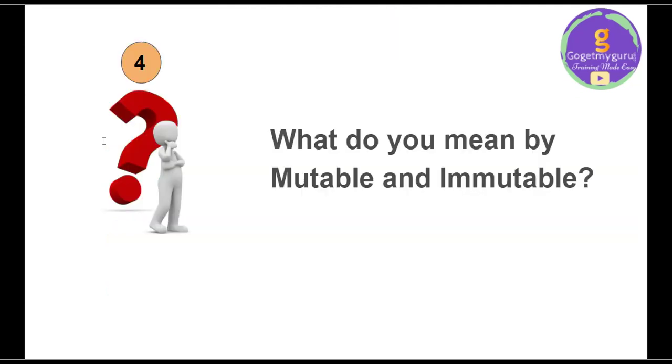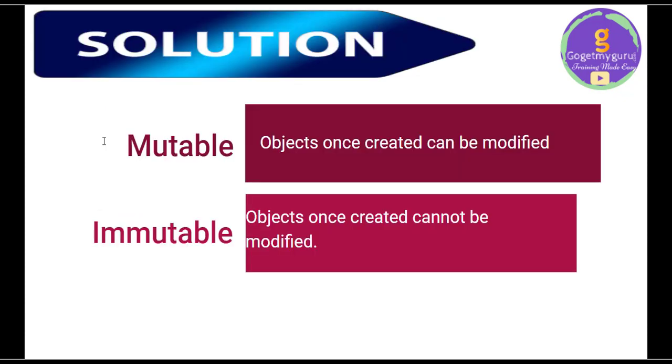So what do you mean by mutable and immutable? Mutable objects, once created, can be modified. That means you can change the objects after creating them. But immutable objects, once created, cannot be modified. List is an example of mutable and tuple is an example of immutable. When you get such a question in an interview, don't just state the definitions, just write a piece of code and try to explain.